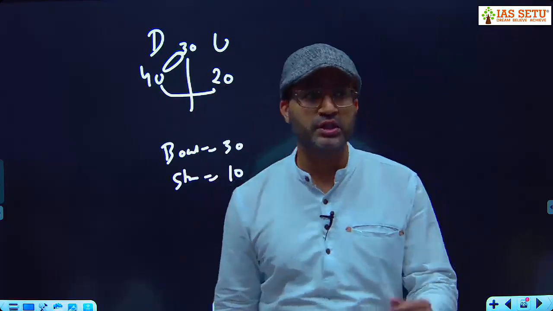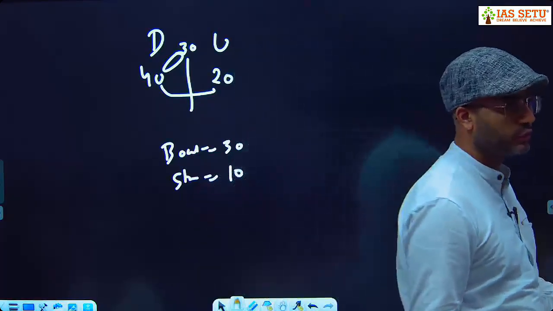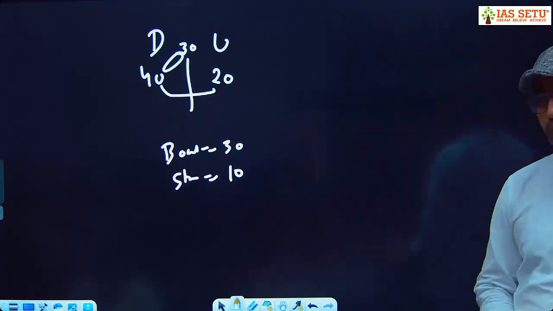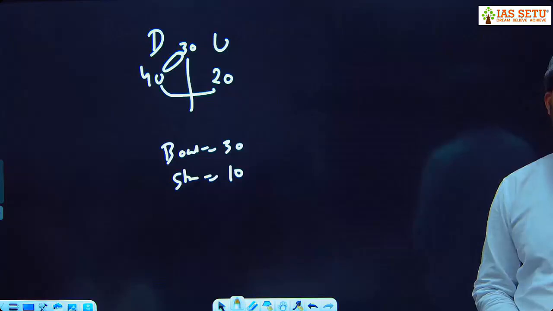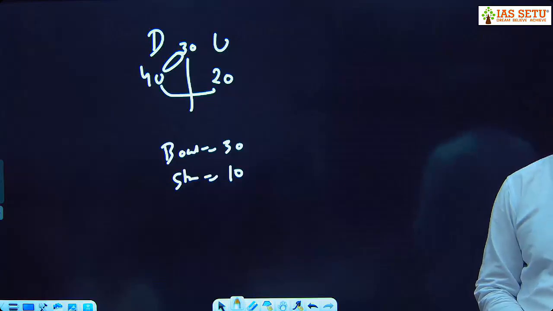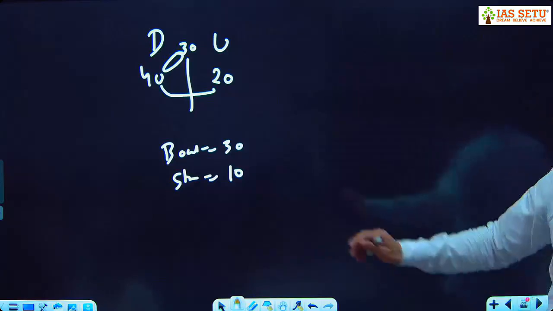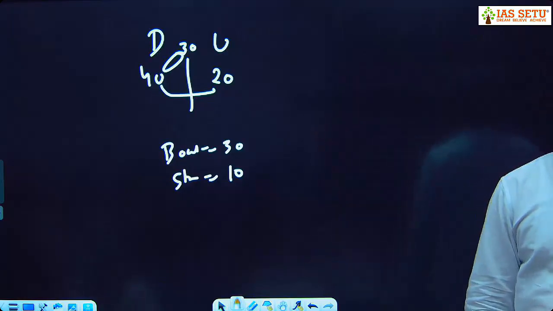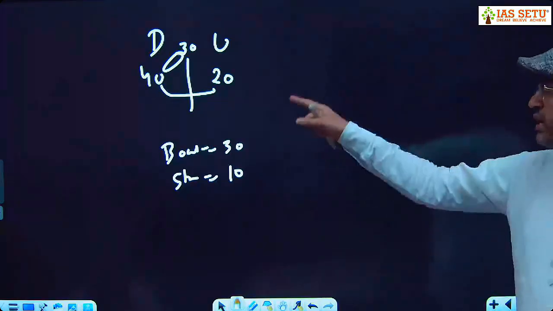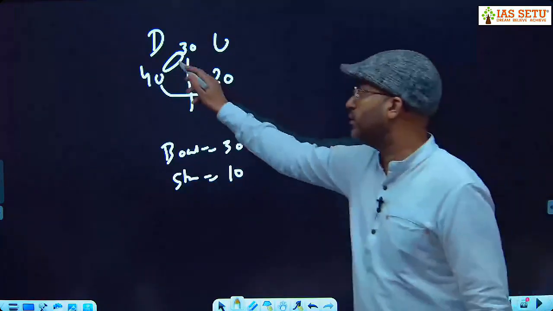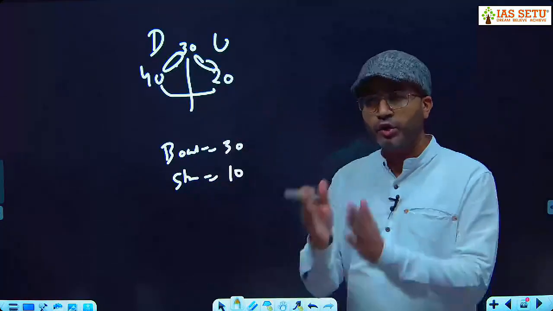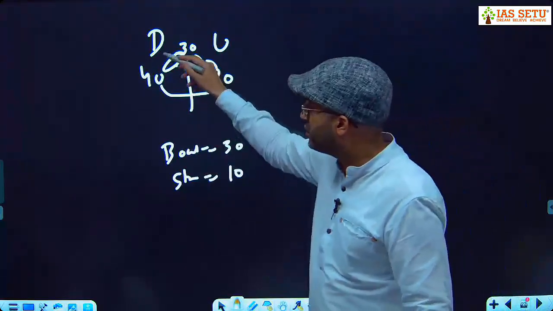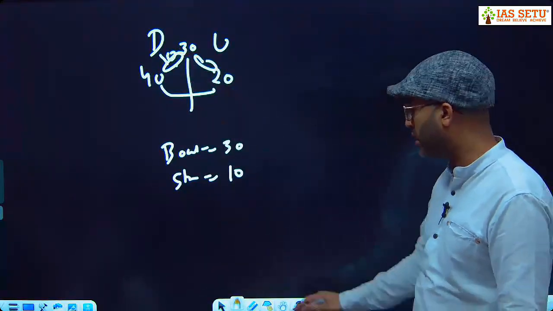Your choice. If you want to use the formula, you can use the formula, or if you want to use this, it takes less time. अगर ये याद रहे तो गारंटी तो फॉर्मूला याद रहने की भी नहीं है. मेरे को ये बेटर लगता है. I feel this is better. The mid value of downstream and upstream is the speed of the boat, and the gap on either side, यहां पे ले लो या यहां पे ले लो, दोनों गैप बराबर होंगे क्योंकि it is the mid value. That is the speed of the stream. So speed of the stream here is 10. Try कर लो.